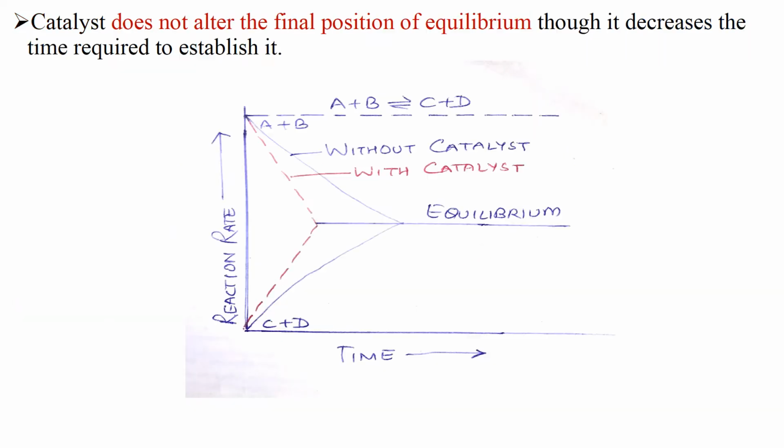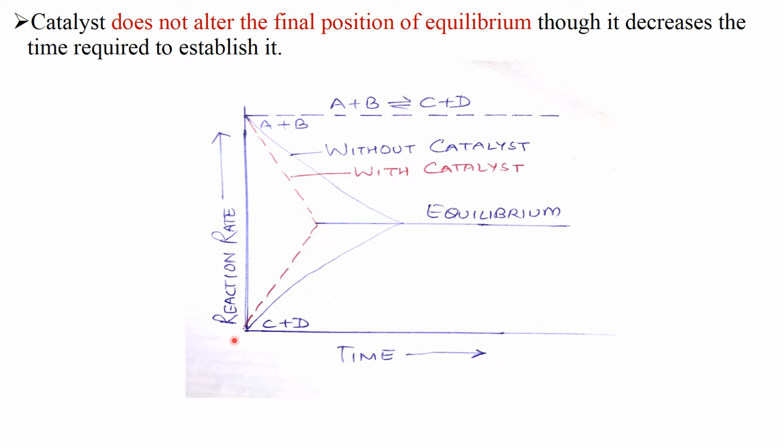Next characteristic is: catalysts do not alter the final position of equilibrium, though they decrease the time required to establish it. It means a catalyst will not change the position of equilibrium, but what does the catalyst do? The catalyst simply shortens the time that is required to establish the equilibrium. Now let us clear it with this graph.